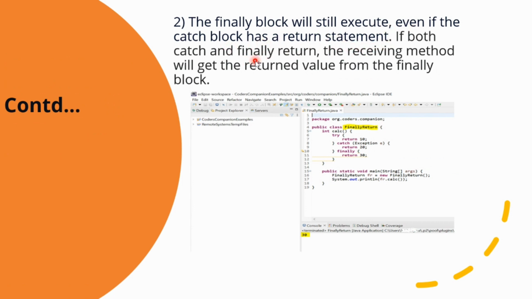If both the catch and finally return, the receiving method will get the returned value from the finally block. Now, in this example, you can see that we have a return statement in the try block, a return statement in the catch block, and a return statement defined in the finally block. So what is happening is the finally block return statement gets executed, and hence the answer is 30.